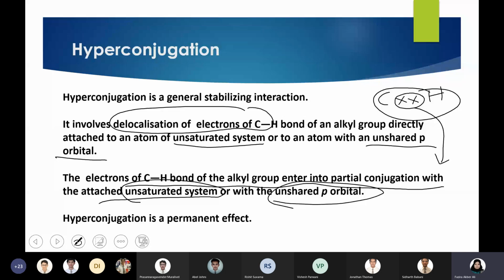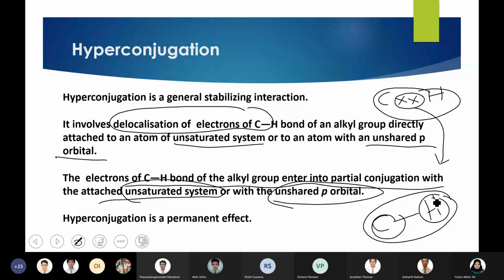Usually electrons involved in bonding are localized. They are able to move only under the influence of the two atoms involved. But when an electron transfer happens, those electrons become delocalized. They are coming out of that area.